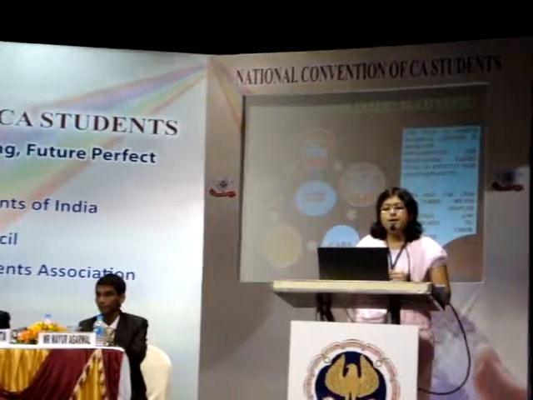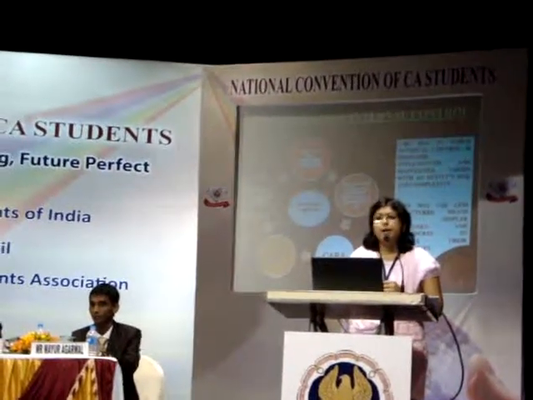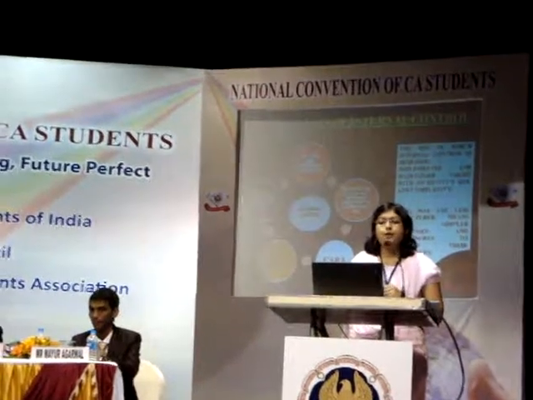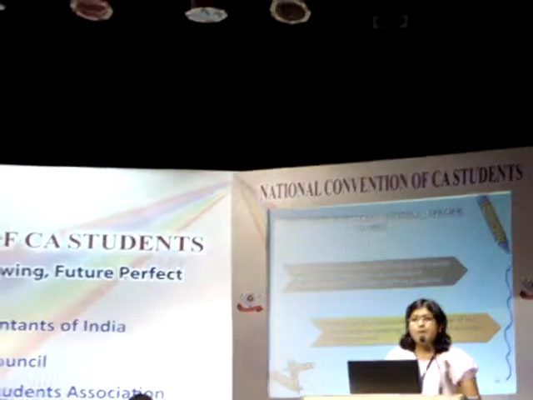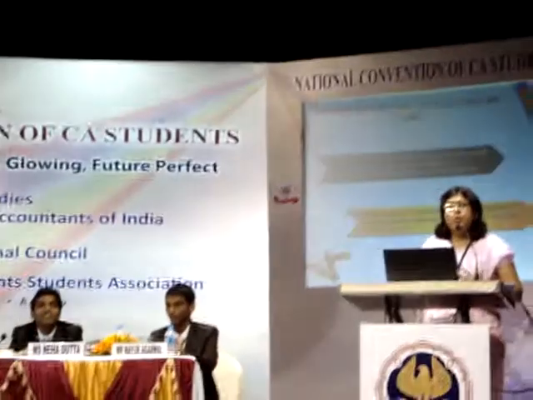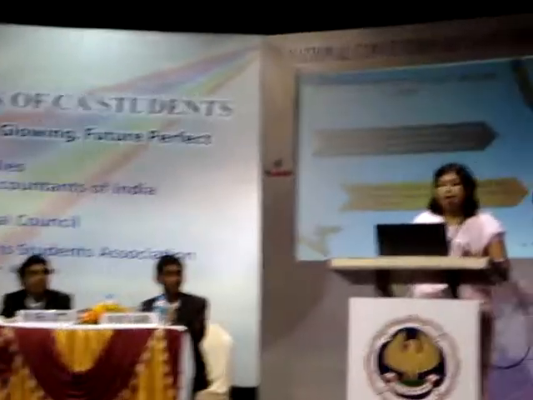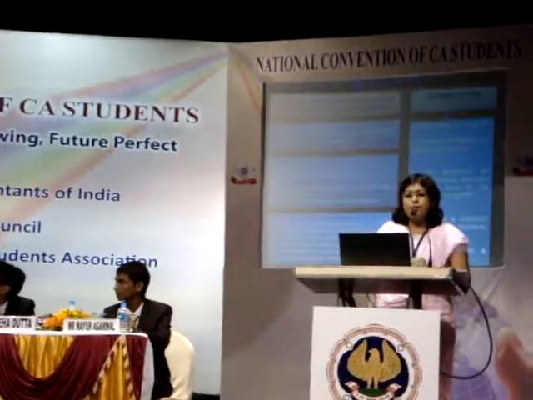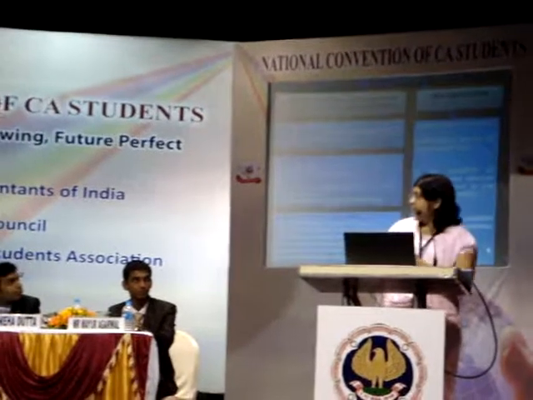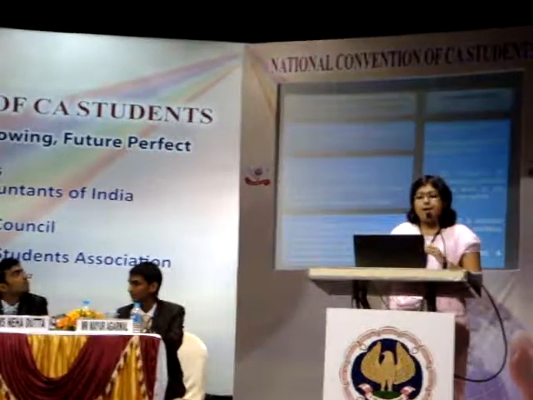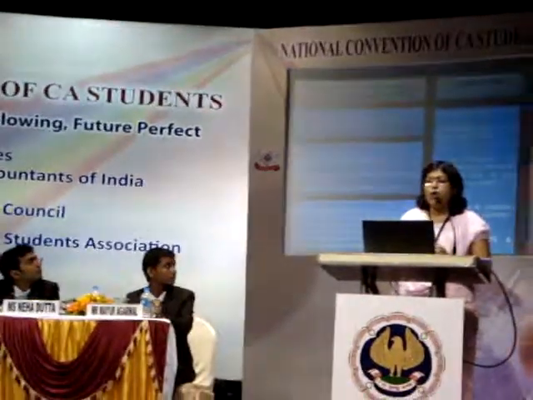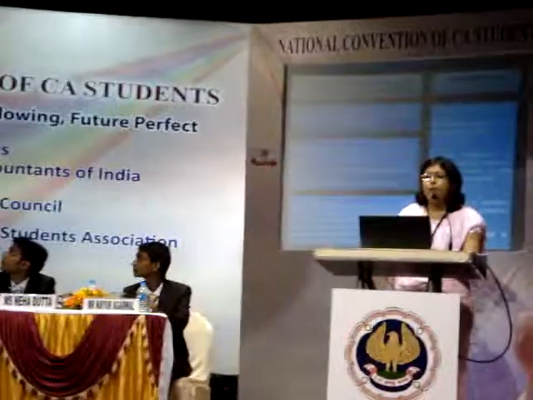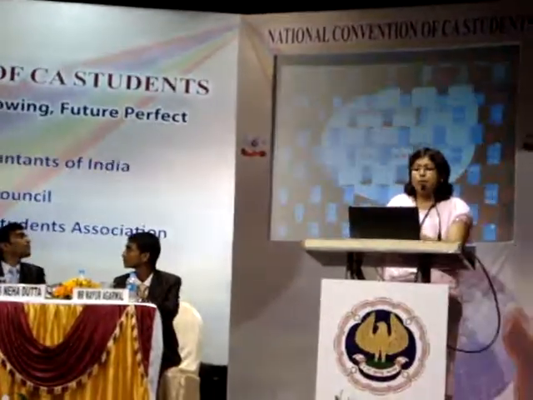You can have a look: the entity's risk assessment process, control environment, CARA, that is control activities relevant to audit, information system, and finally monitoring of controls. Normally, in case of SMEs, sometimes collusion happens. Two or more people who are charged with governance collude, and it could lead to risk of material misstatement. Next, once they are done, they'll identify the risk, whether it's related to fraud or not. After it has been analyzed, the auditor will document it and communicate it to the management.